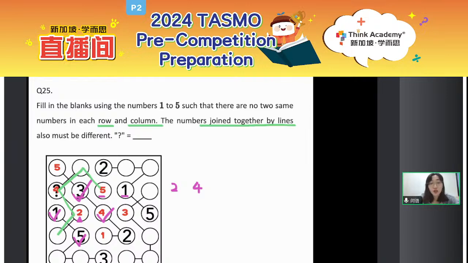Okay, so usually for such question, we just start from what we can confirm first. That is, we usually start from some special position. Okay, pay attention to the overlapping part. As long as for one number, you can see that the top number, bottom number, left and right, all of them are confirmed, so we can make sure that the middle one is the only answer. Okay. So for this part, is it hard? I think question 25 is not as challenging as question 24, right?